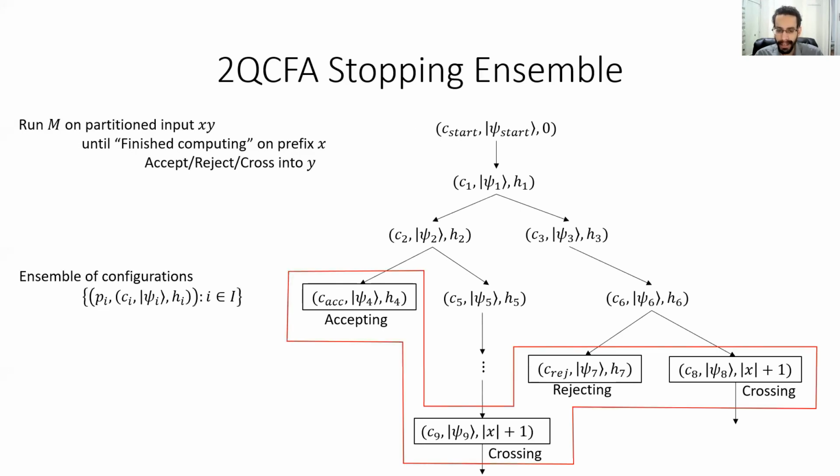The stopping ensemble consists of the collection of all terminal configurations from this process, where we also keep track of the probability with which each of these configurations is reached. Now, I am glossing over certain details here. For example, a given branch might run forever without crossing, but those issues can be dealt with.